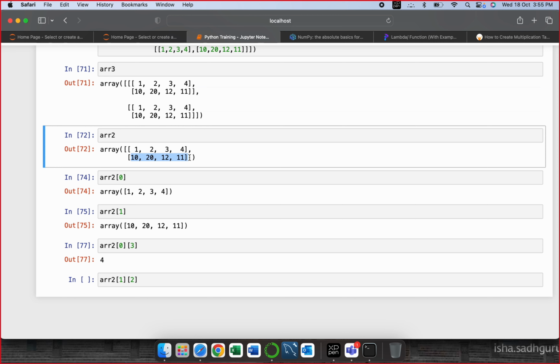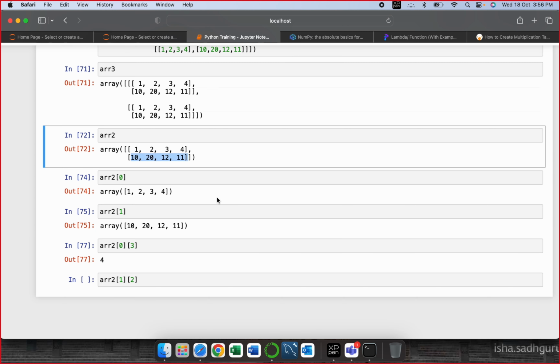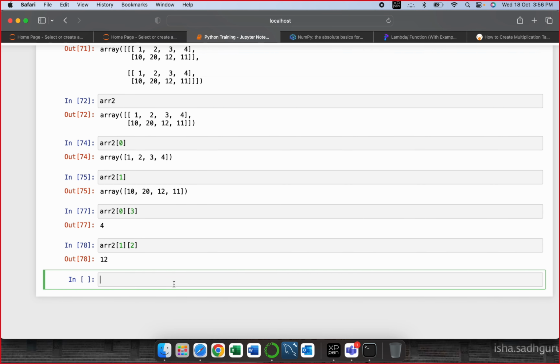Harshita? 12, sir. Rushmita? 12, sir. Great. Uday, Ganesh? 12, sir. Afrid? Afrid, you have to be interactive during these sessions. It's not a one-way thing. Okay, fine. You are right. The answer is 12.